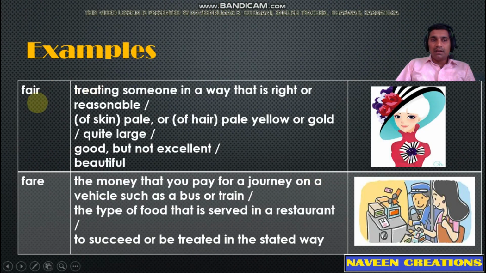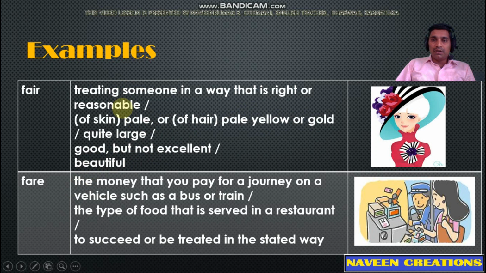Next words are "fair" and "fare". The first word, F-A-I-R, fair, has the meaning of treating someone in a way that is right or reasonable, or of skin, pale, or of hair, pale, yellow or gold, or quite large, good but not excellent, beautiful. It has so many meanings.